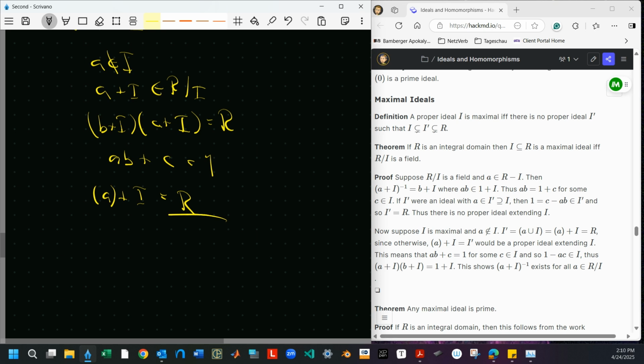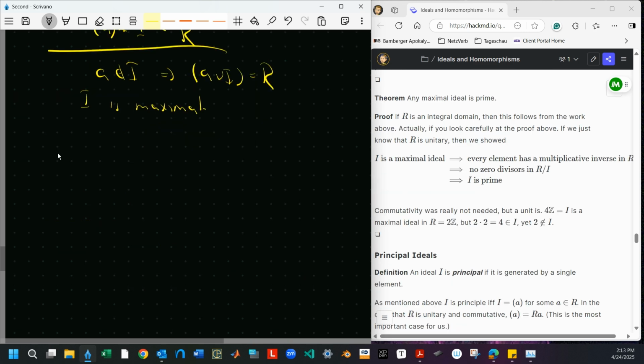Let's just review that. I took something A, which is not in I, and we showed that if we generate the ideal from A union I, then we get all of R. So that means there can't be any in-between ideals, otherwise we'd be able to build one in between. So that tells me that I was maximal.